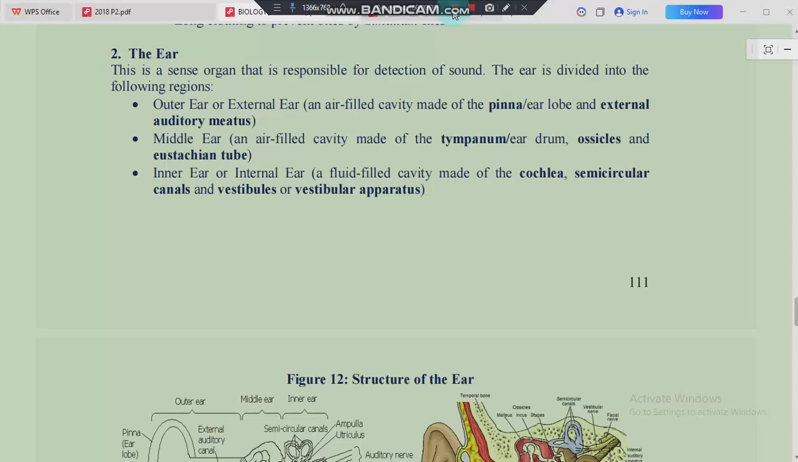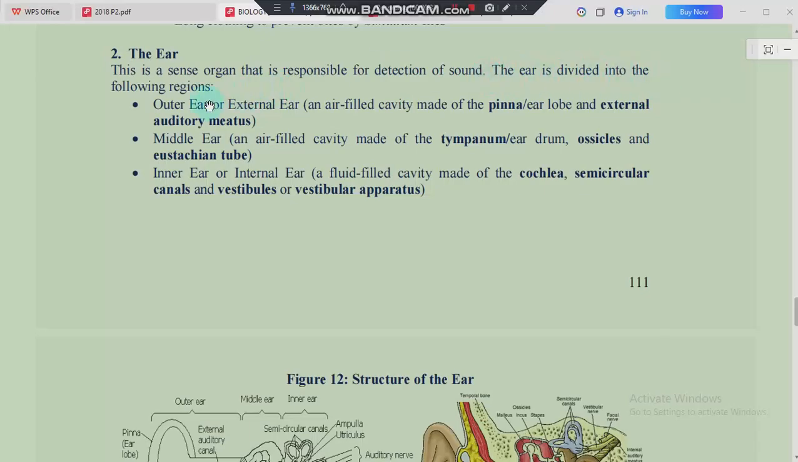So let's move on to another sense organ, which is the ear, right? When we talk about the ear, each one of us has got ears. So what do we need to appreciate about the ear? Number one, firstly, just like the eye, this one is a sense organ, but this one is responsible for detection of sound. Remember, for the eye, we said it is responsible for detection of light. For this one, it is responsible for detection of sound.